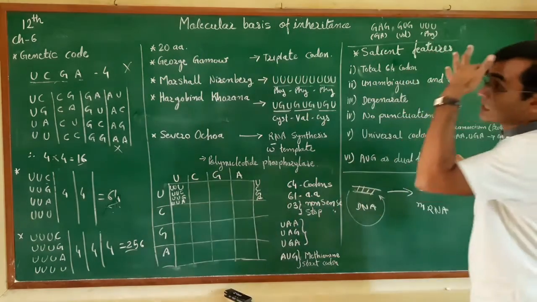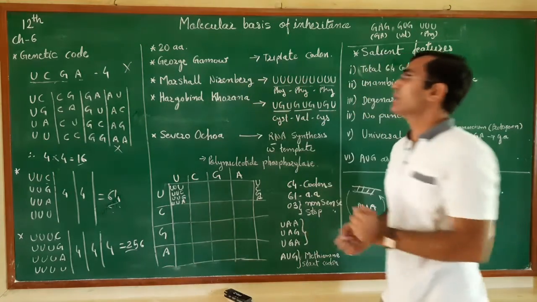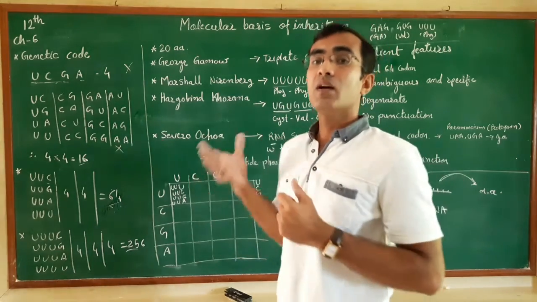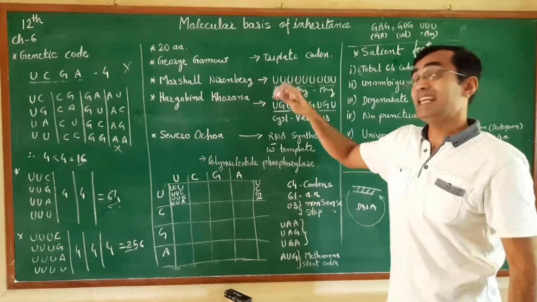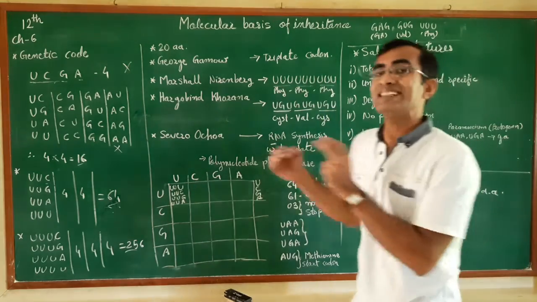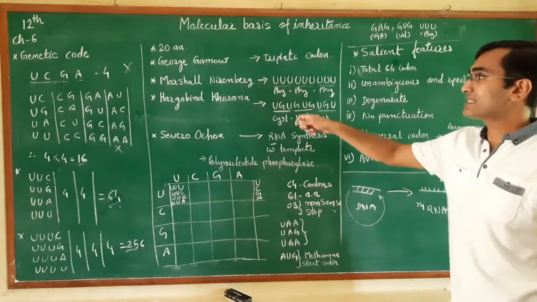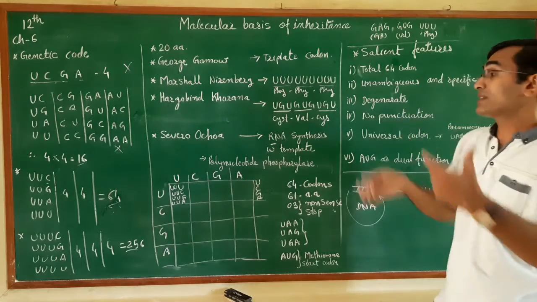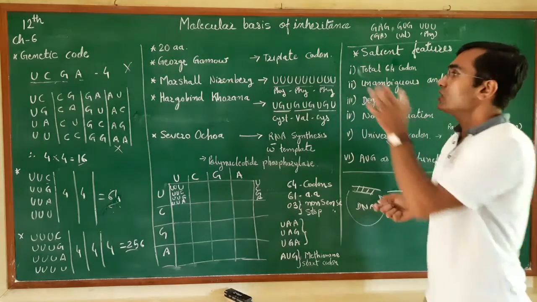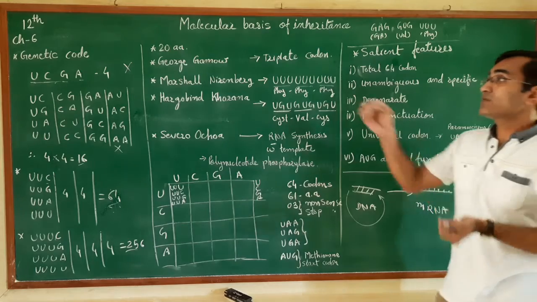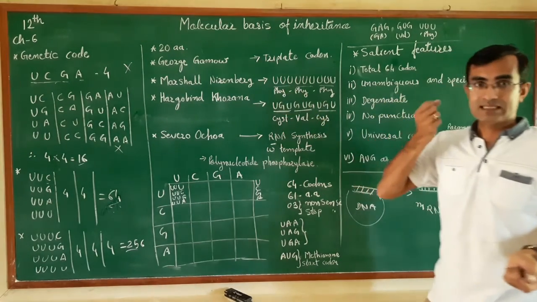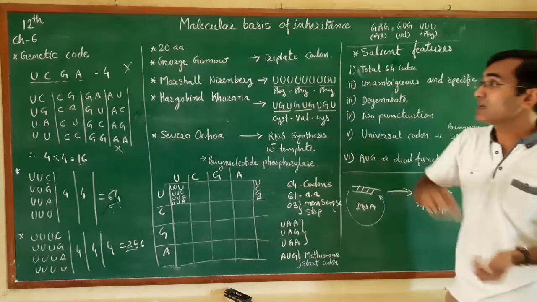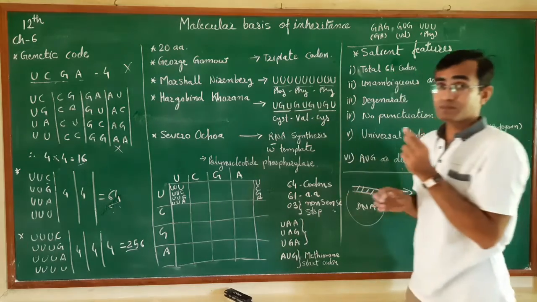Marshall Nirenberg used only a single nitrogenous base, uracil, and tried to synthesize a new segment, and he synthesized a polypeptide chain of a single monomer, that is called a homopolymer. The homopolymer synthesized was phenylalanine, using uracil.